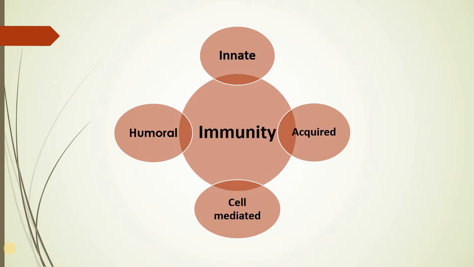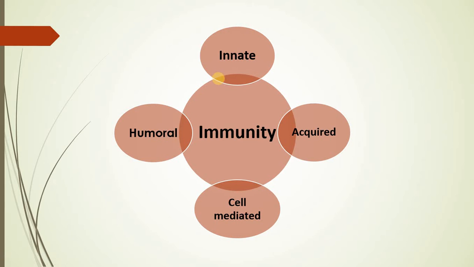Hence, we can say that immunity can be broadly classified into 4 different types: innate immunity, acquired immunity, cell-mediated immunity, or humoral type of immunity.